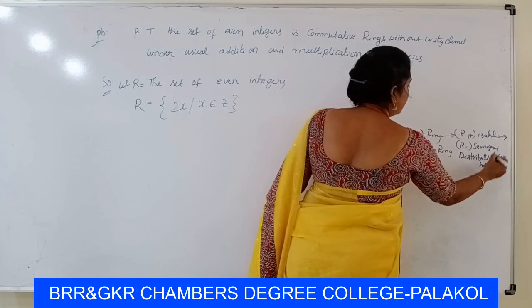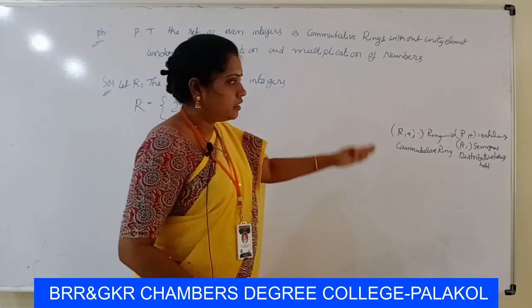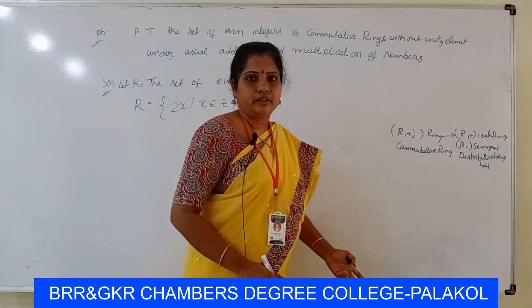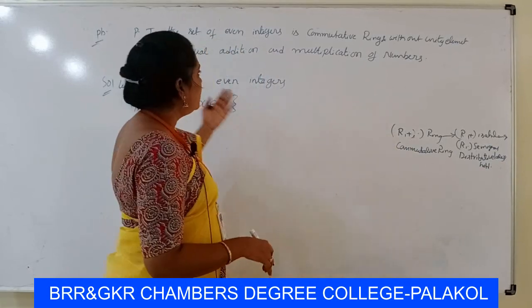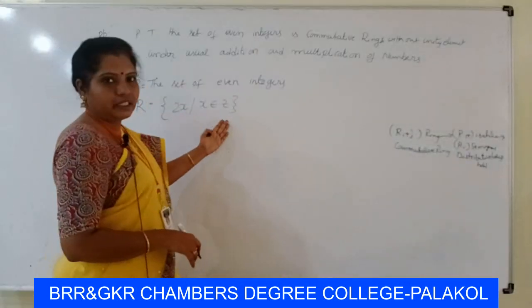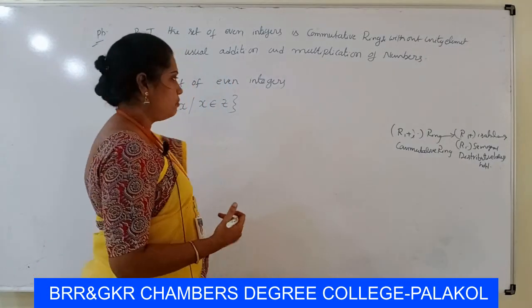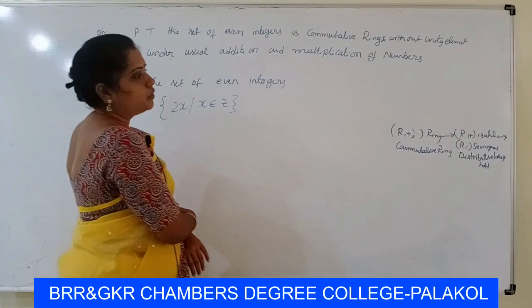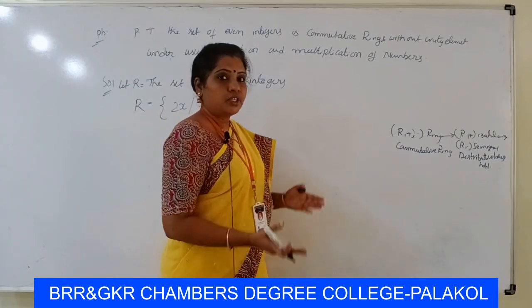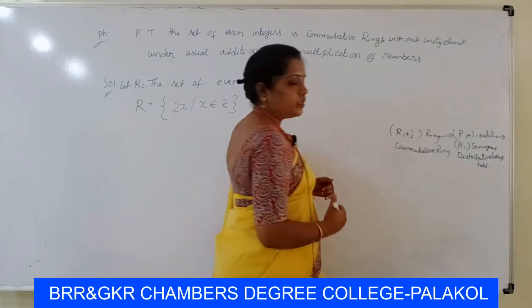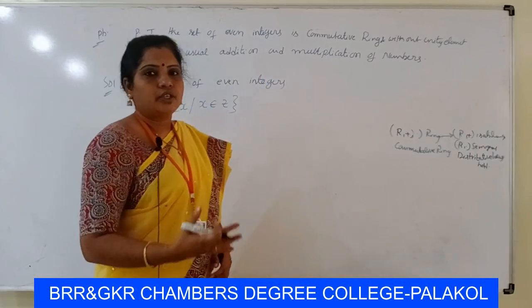If any set satisfies all these properties, then it is called a ring. Here our set is the set of even integers. Operations are usual addition and multiplication of numbers. So first of all we have to prove those are binary operations, and then R plus is an abelian group, R dot is a semigroup, and distributive laws.